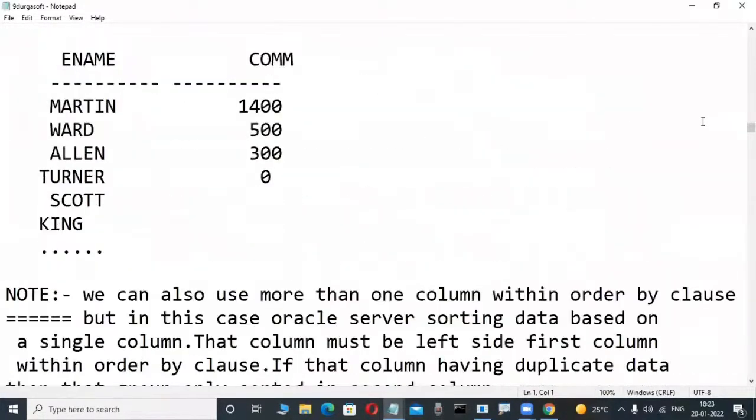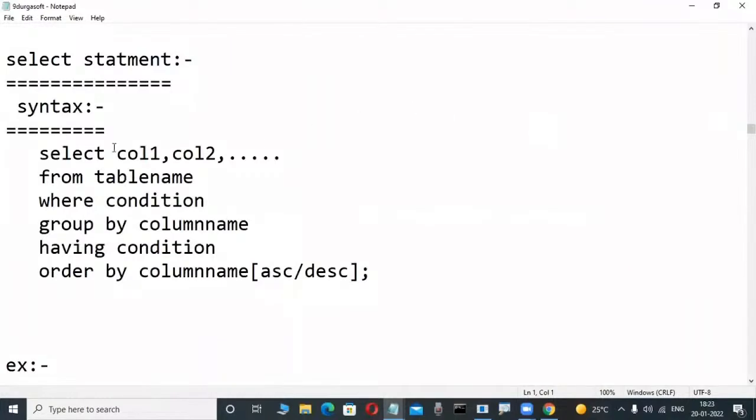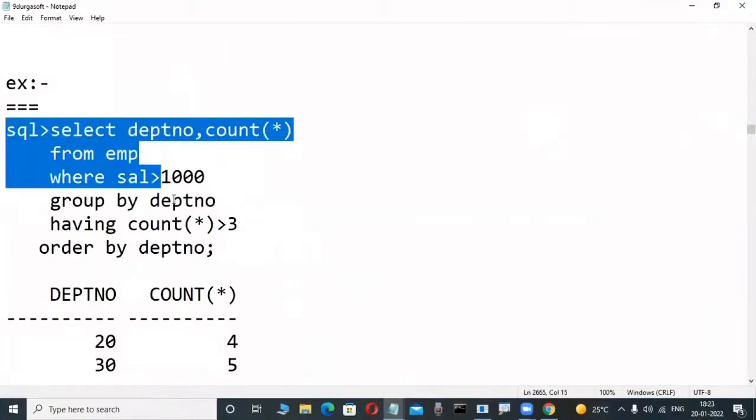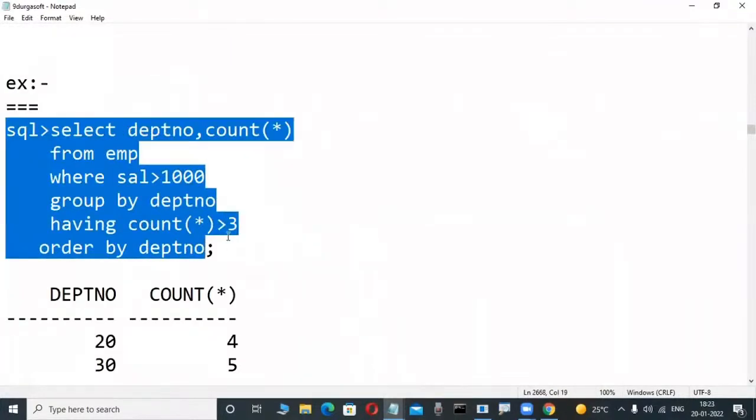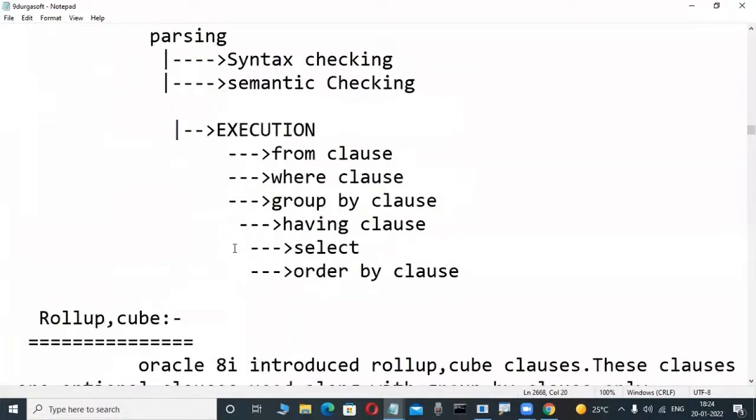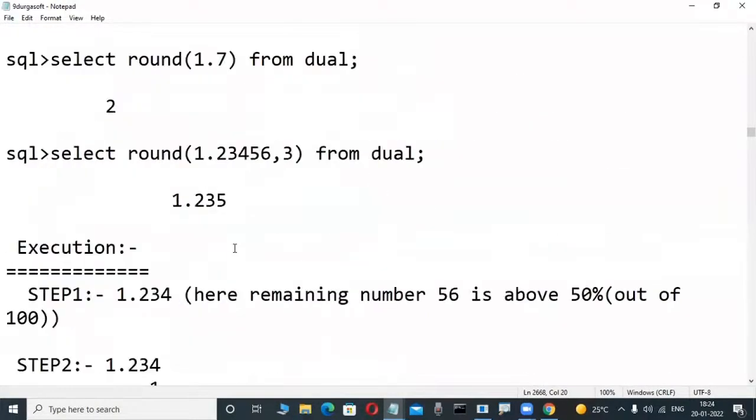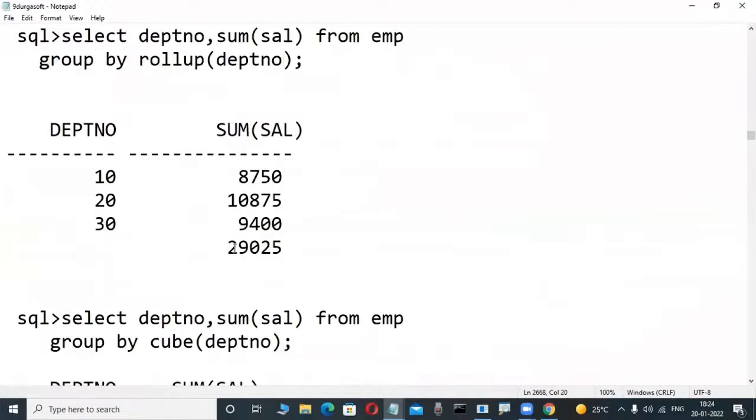Here, select statement. These are simple concepts only, these queries you are writing. Suppose you are joining a Java course or a Python course and attending an interview. They ask you to write a query to display employee salary. Minimum basic knowledge is required even for a front-end programmer. In that case also, these queries are helpful, not only for a database programmer. These are all the things we are learning.